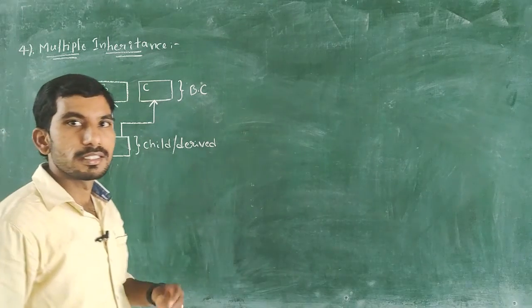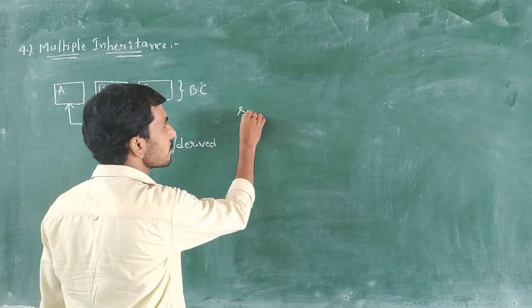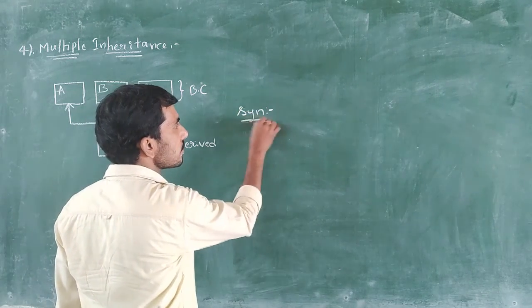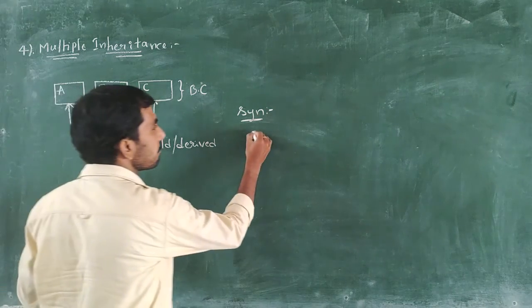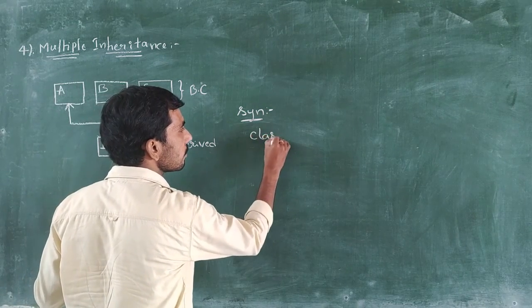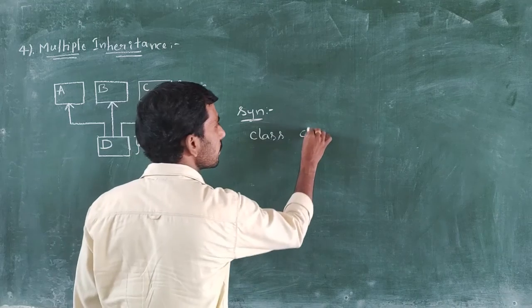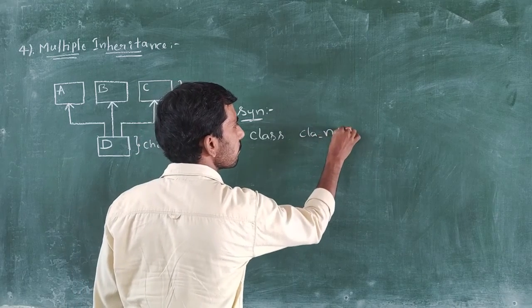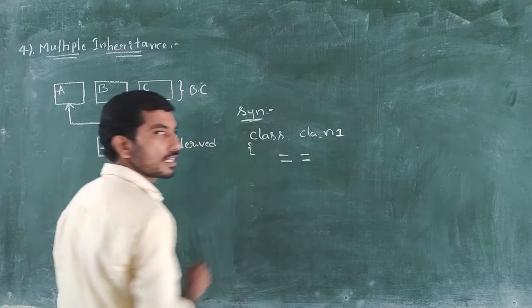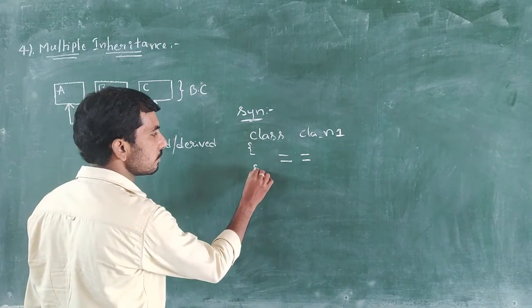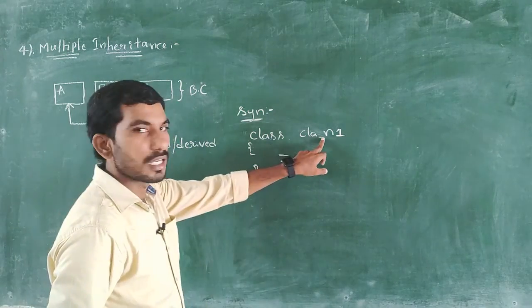Let me go for the syntax of multiple inheritance. First we write the keyword class followed by class name 1, and here we write a set of statements, and after that close the class.